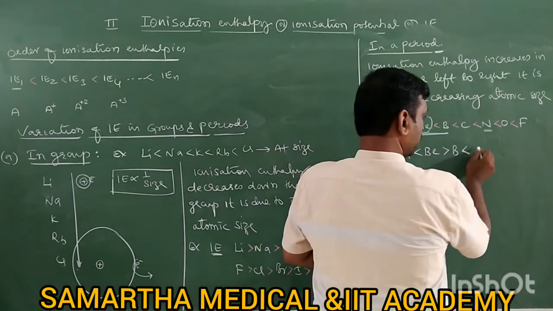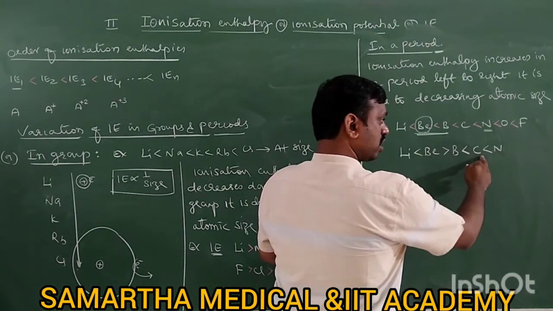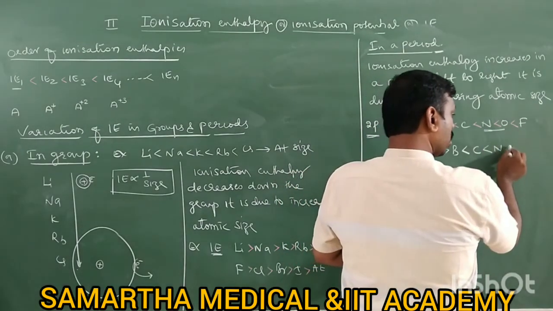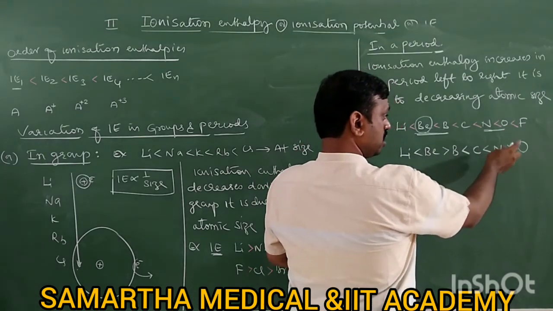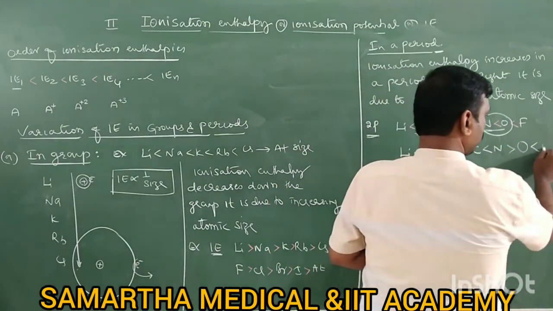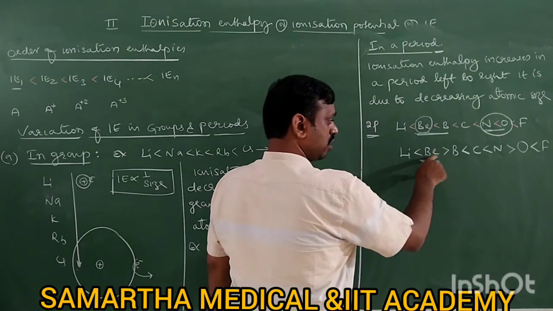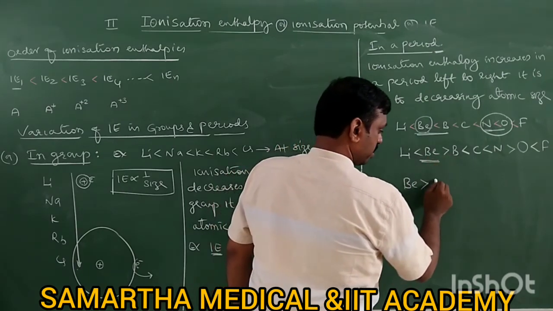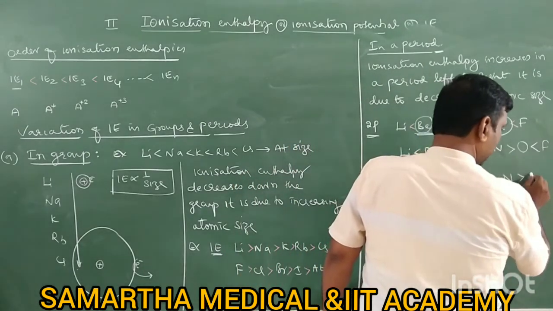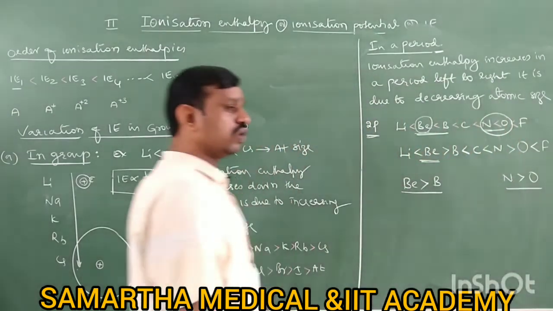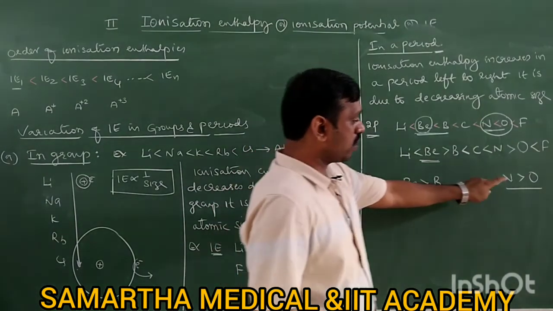Next, it is similar: carbon is more, then nitrogen is more than carbon, and even nitrogen is more than oxygen also. It is one more exception. The next is fluorine. So therefore there are two exceptions. One, beryllium has more ionization enthalpy than boron. Beryllium greater than boron. This is one exception. Next, nitrogen has more ionization enthalpy than oxygen. What is the reason? Why does beryllium have more ionization enthalpy than boron, and nitrogen more than oxygen?